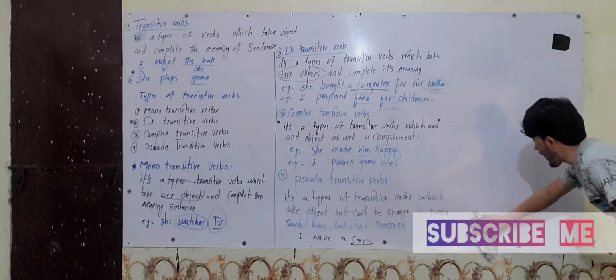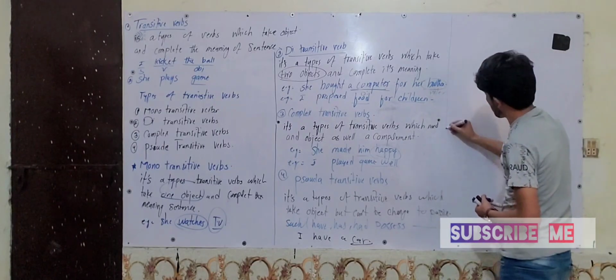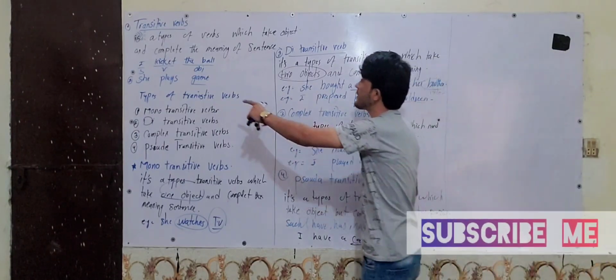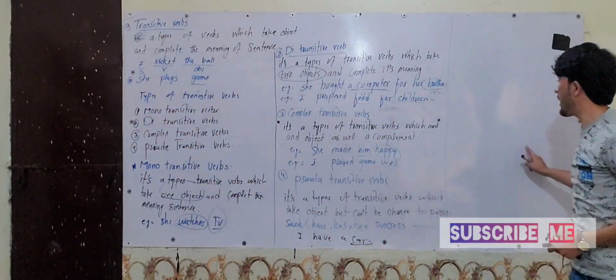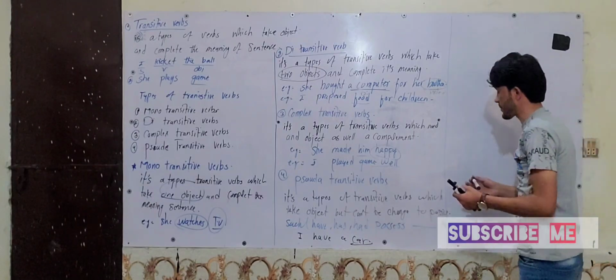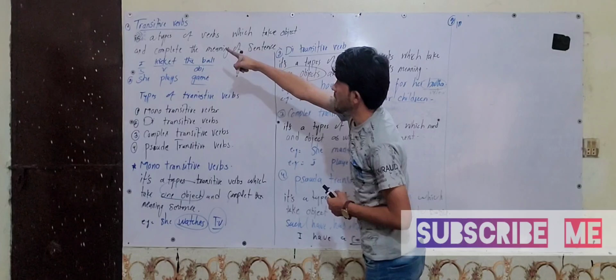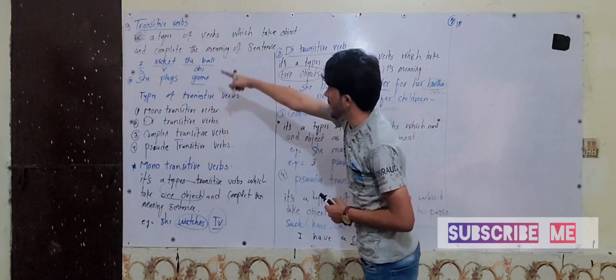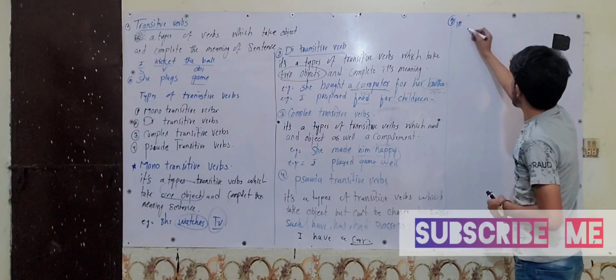And after that we have, the next part is about, we already finished the transitive verbs, and as I gave in here, the first lecture was transitive verbs. What is intransitive verbs? Intransitive verbs, number 2. The first one is number 1, and it is divided into 4 parts. And the second one is intransitive.